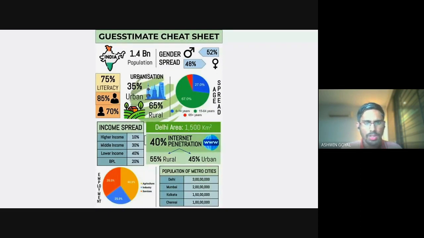All right. So this cheat sheet again is helpful. About 1.4 billion population of India. Gender spread. These are the exact numbers: 52%, 48%. Then 75% is the literacy rate. 85% in males, 70% in females. And then urbanization. This very common split. You can either take 30-70 or even 40-60 would do. This is for making your own analysis easier. You don't want to go into 35. These exact numbers like 35 will make your calculation slightly tough. So you can simplify this.